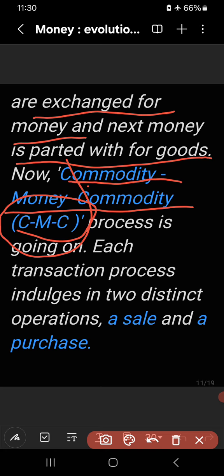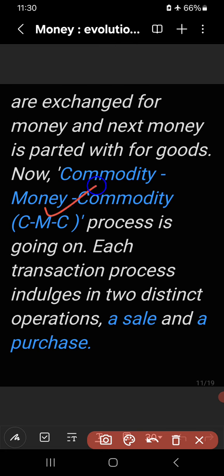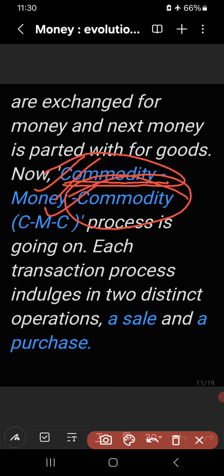You see here, we sell the commodities with us and get money, and using that money again we can purchase other commodities or goods and services. So now money acts as a medium of exchange. This is the transaction process after introducing money as a medium of exchange.